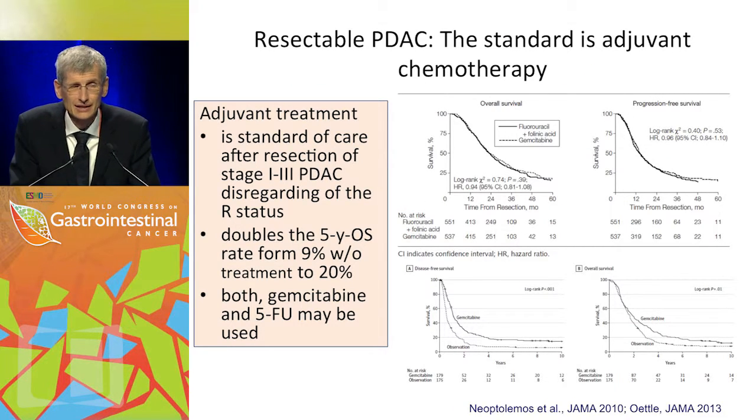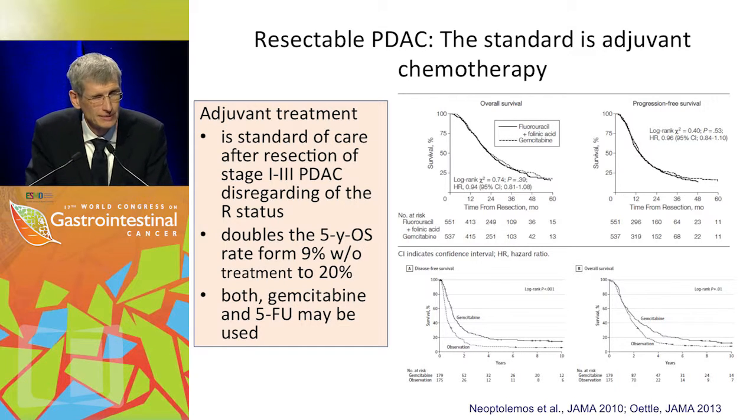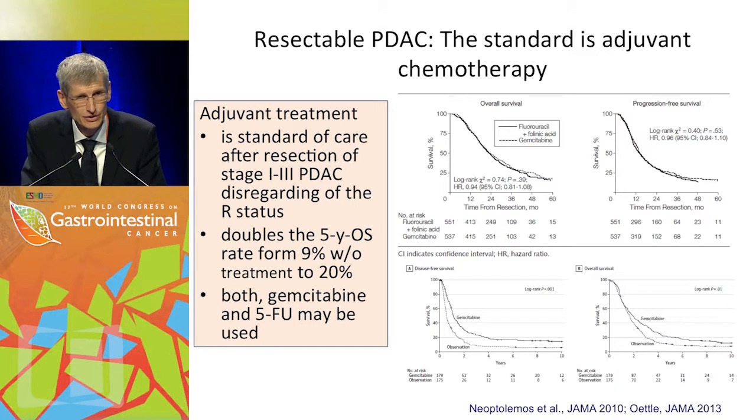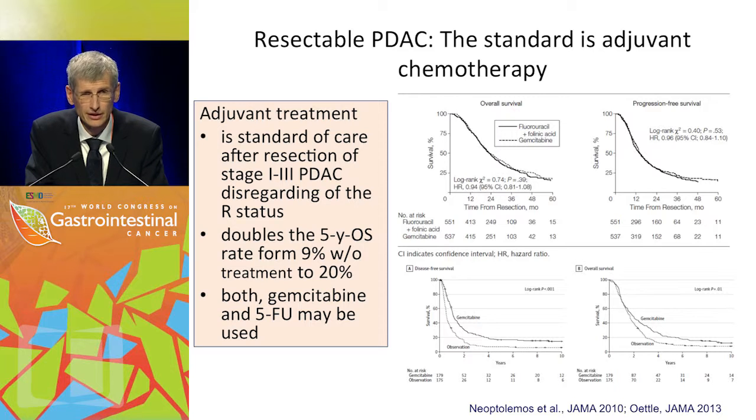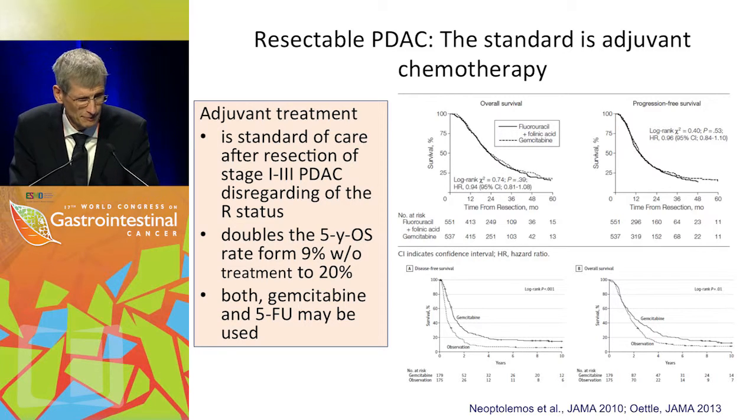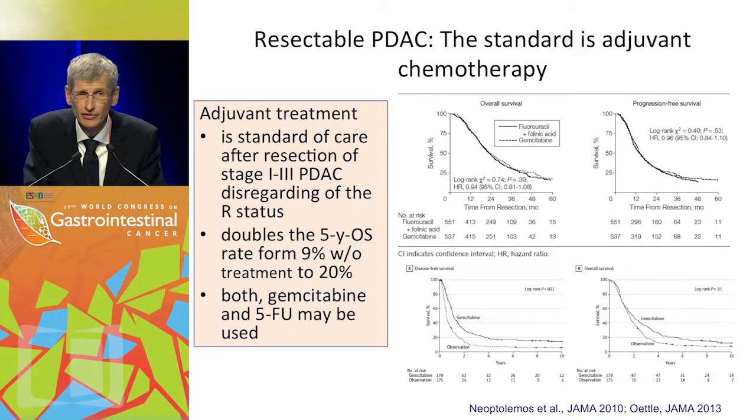So, leaving now the neoadjuvant treatment in locally advanced disease and coming to the resectable disease, in resectable pancreatic cancer, the standard is still after resection adjuvant chemotherapy, and this is disregarding of the R status of the resection. And what we actually could see, and these are data from the ESPAC-3 study as shown in the upper panels, is that it doubles the 5-year overall survival rate from around about 9 to 20%.